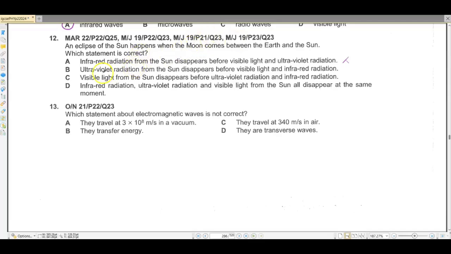So let's go through the options. Ultraviolet radiations from the sun disappear before. No, this is also not correct. Visible light from the sun disappears before ultraviolet radiations. No, all disappear at once. Infrared, ultraviolet and visible light from the sun all disappear at once. Yes, this is the correct option. Because they travel at the same speed, so how can they disappear one before the other?